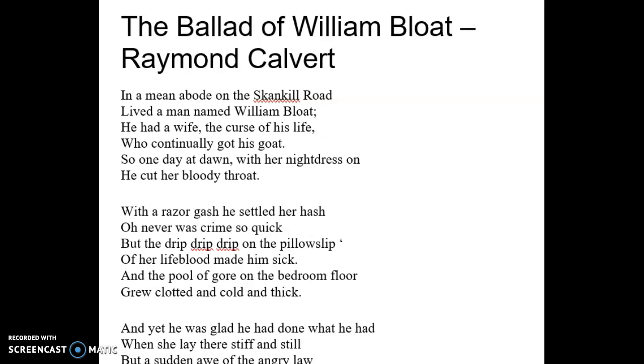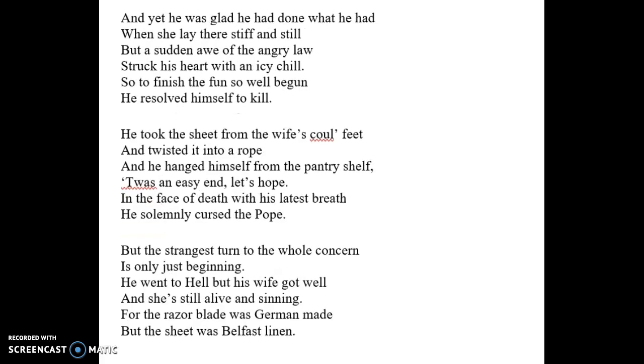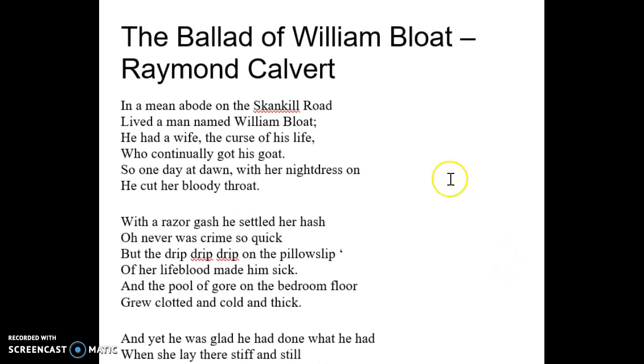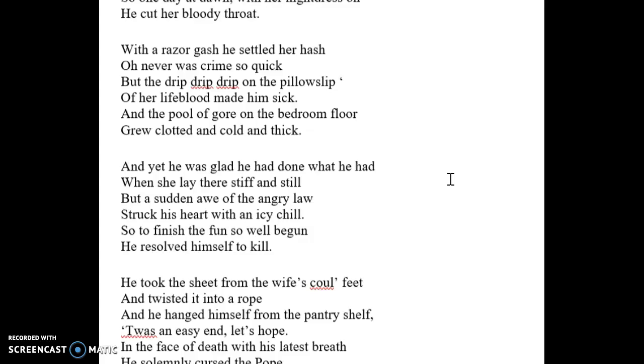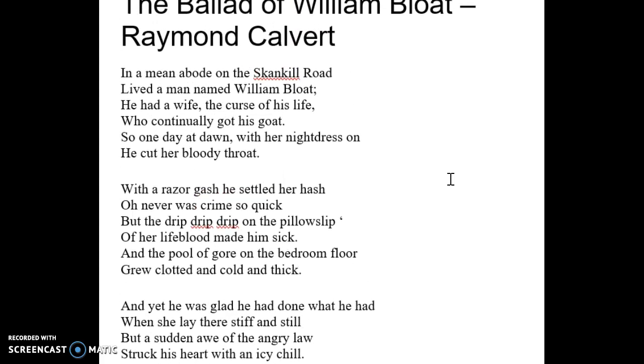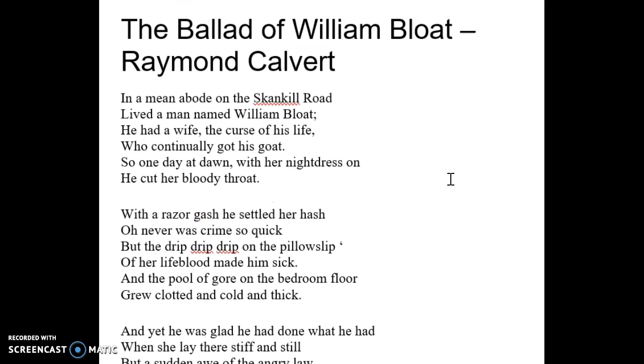The Ballad of William Bloat by Raymond Calvert. So I'm going to start off by looking at the stanzas. We see that there are 5 stanzas: 1, 2, 3, 4, 5. And each stanza has 6 lines, or it's called a sestet. So we see the 6 lines per stanza.